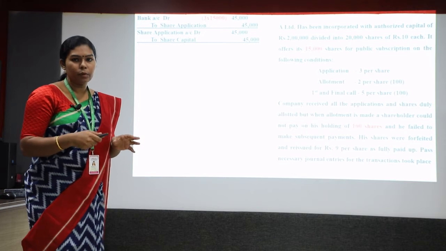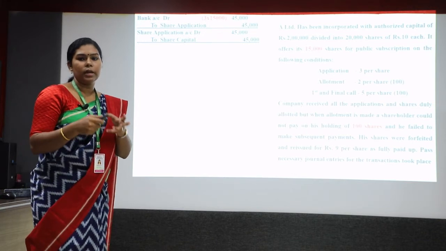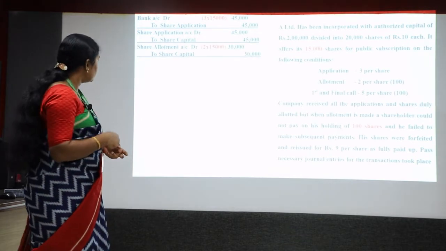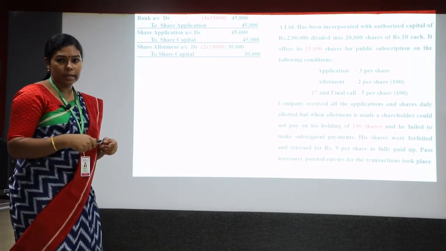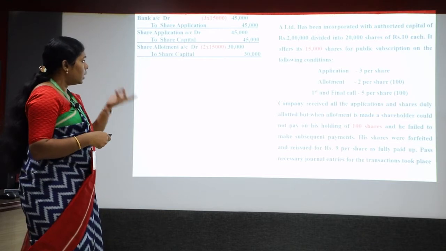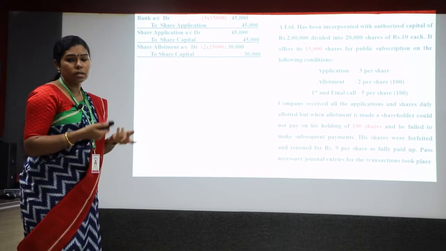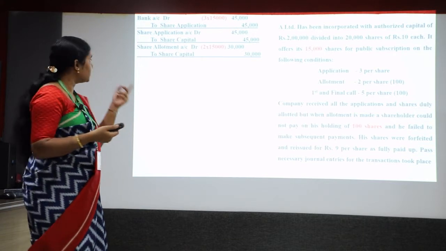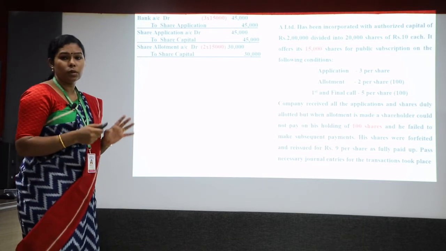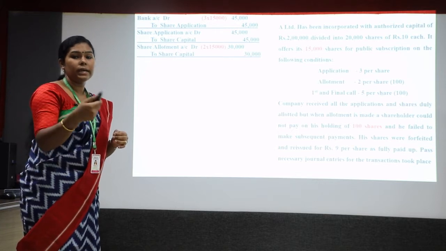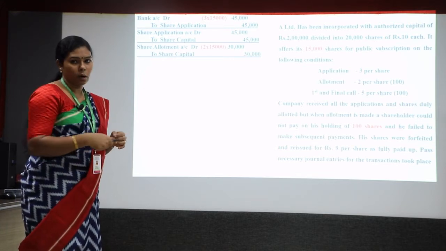It is time to make a call to tell the shareholders that the allotment money is due and they have to pay the money. The next entry will be share allotment account debtor to share capital, and as normal the company will get 30,000 in the name of allotment. That means 15,000 into 2 is equal to 30,000.